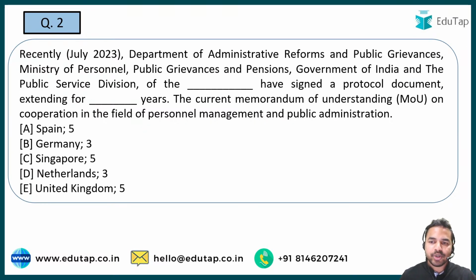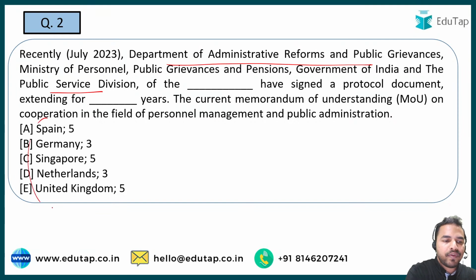So in the next question guys, this is a question regarding a protocol document which has been recently signed by DARPG, that is Department of Administrative Reforms and Public Grievances under the Ministry of Personnel. And guys, it has basically signed an MOU, a protocol document with the public service division of one of the following countries which are mentioned here. And under this particular part they are also extending this protocol for the upcoming period, and you have to tell me what exactly is the right answer to this question, what is that particular year and what is the name of that country which is there in the news. So guys, what is that?